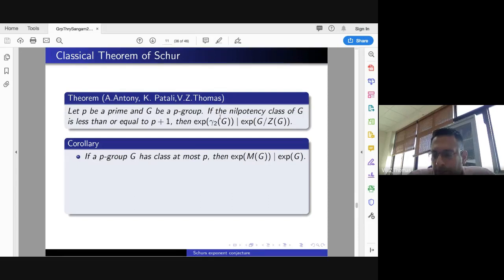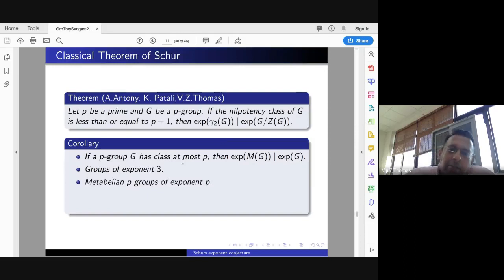you get this directly as a consequence of this theorem. Then groups of exponent 3 you also get, because groups of exponent 3 have class at most 3, and then again you can apply the same. Then metabelian P groups of exponent P also you will get.